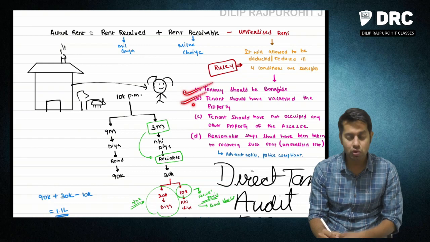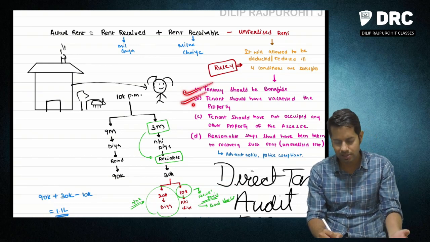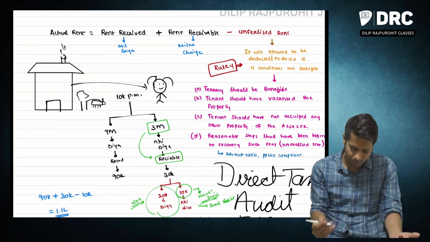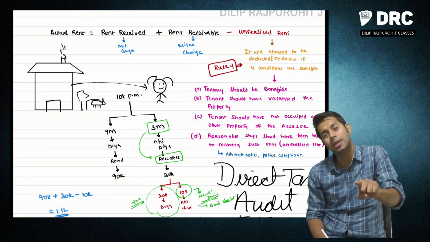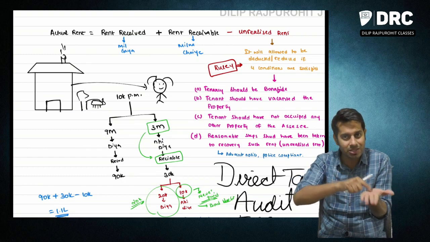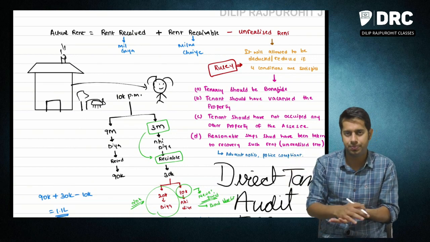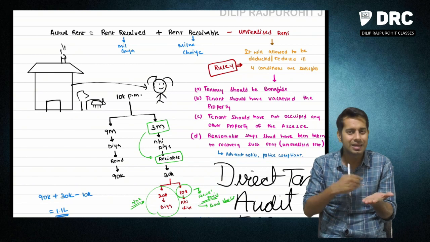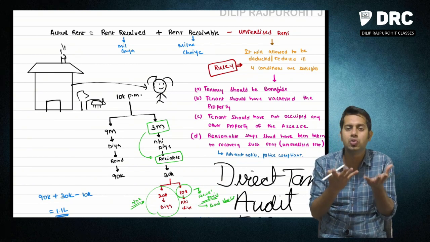Then the tenant should have vacated the property. The person to whom you have given this property on rent, who has not paid you the rent, should have vacated that particular property. Then the tenant should not have occupied any other property of the SSC. It is not that I have asked the tenant to vacate this property and I have given my other property on rent to him. What does the law say? The law says, condition number 1 is the tenancy, the relationship between the owner and the tenant should be genuine, it should be bona fide.